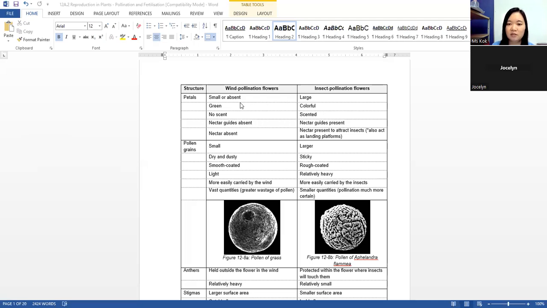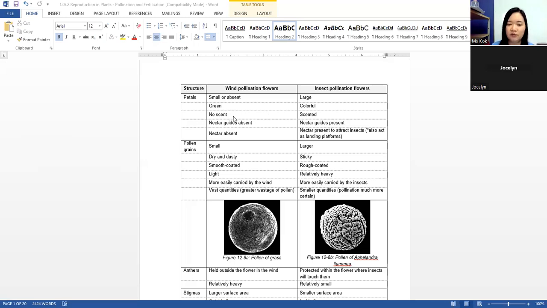So if there's no need to attract insects, the petal will be smaller. There's also no need to make it colorful, so it will be green in color. There is no need to make it scented, to make it smell good.